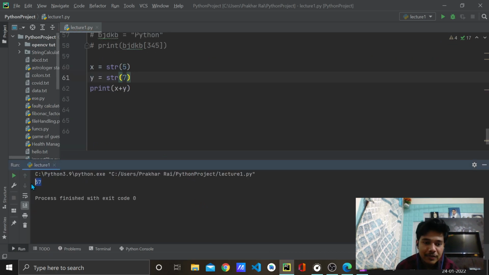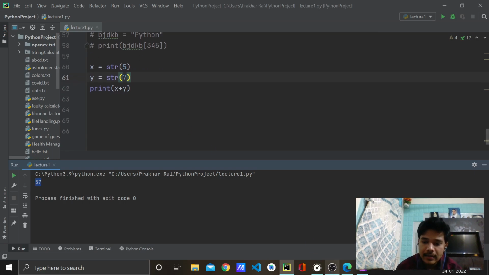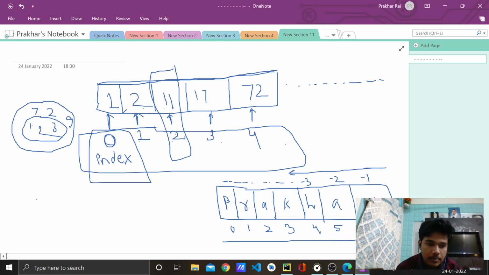See, the output is 57. Remember this. When I wrote 5 plus 7 as integers, it gave me a proper result, 5 plus 7 is 12. But if I wrote them as strings, then it gave me 57.